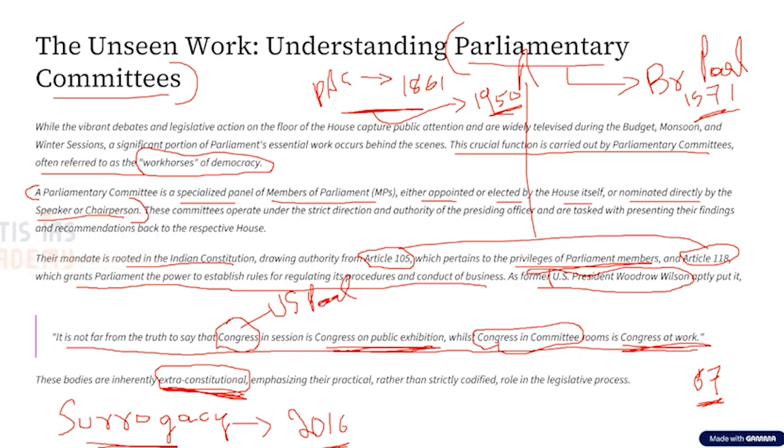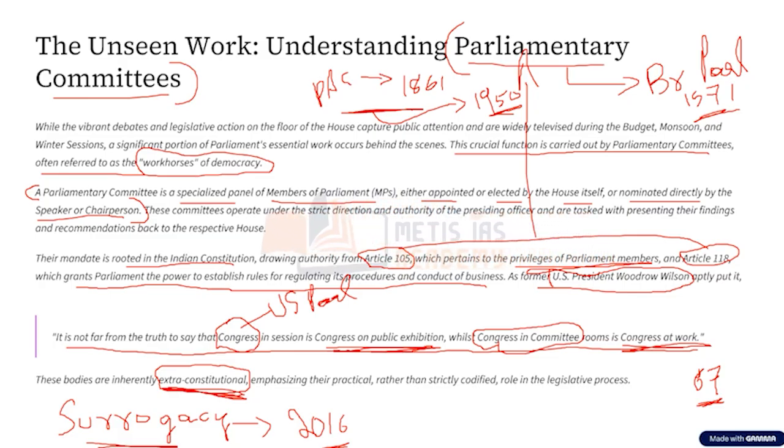Now, tell me, considering Lok Sabha and Rajya Sabha together, there are approximately 750 to 800 MPs in the Parliament of India. When that is the case, do you think all the MPs, who are coming from diverse backgrounds, have the required expertise to understand the details around surrogacy, such as fertility issues, abortion, regulation of surrogacy clinics, etc.? That is not the case. Only very few members will have an idea about surrogacy.